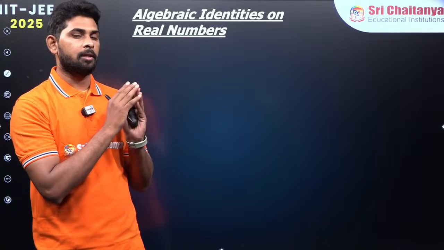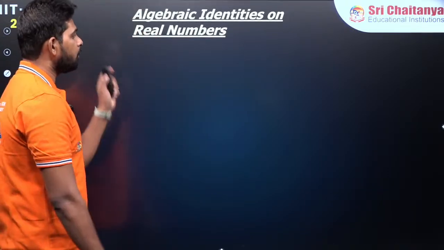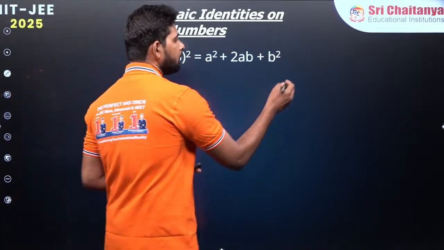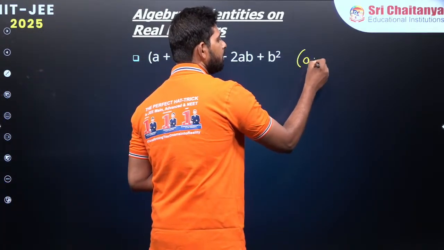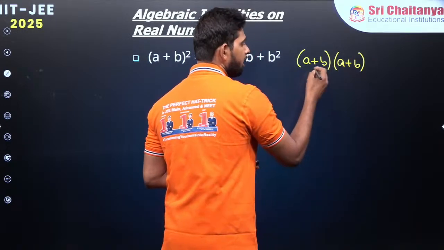Okay, now we are going to use this. So be careful while using all these identities, and they are important. You practice on this. So the first one you know already. This is simple: a plus b into a plus b we are multiplying, so that can be written as a plus b whole square.